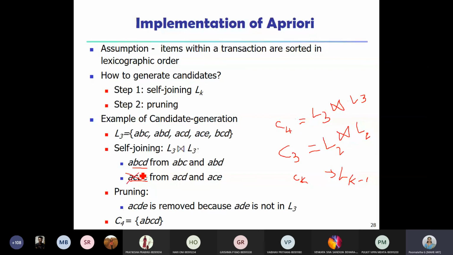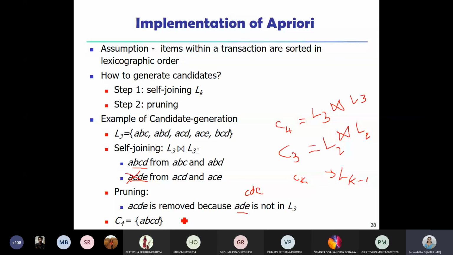So it is called pruning. ACDE is removed because ADE as well as CDE is not in L3. So even if any one of the subsets is not present in L3, we are going to prune it. We are not going to consider it further. So after this pruning, now we are left with only one item set, A, B, C, D, as our candidate item set of size 4. Is this clear? So this is the first step: generate the candidates and then perform pruning.